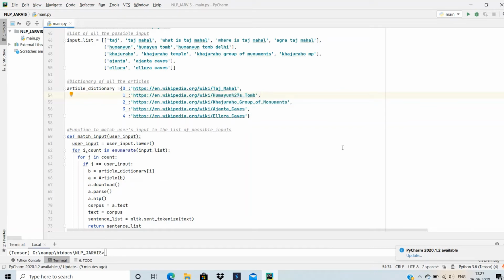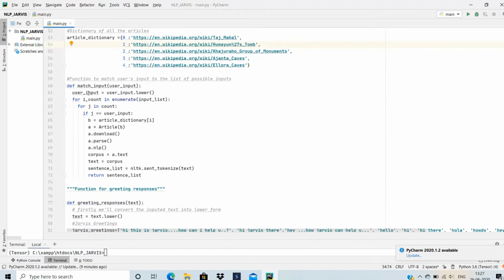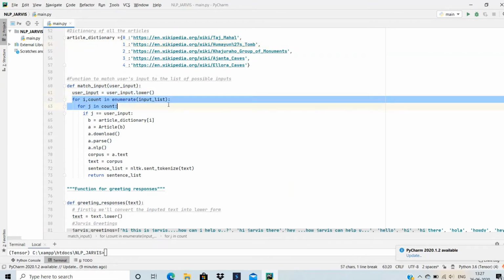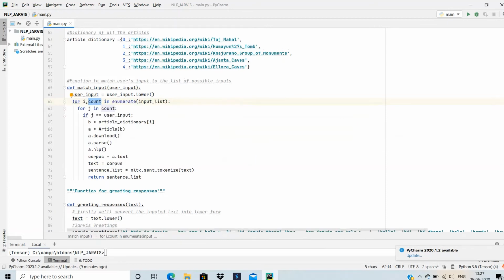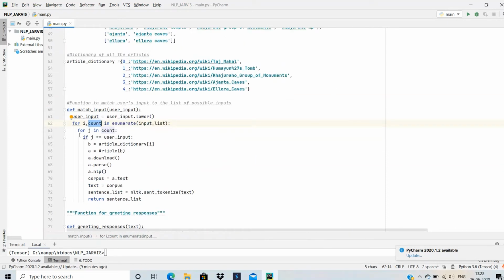Now how are the comparisons going on? Firstly we convert the user's input into lower case. Then there is a for loop in which we are taking two values using the enumerate function, where i is the index and c is the inner list. After that there is a second loop j, where j is each element in the inner list, like Taj Mahal, where is the Taj Mahal, history of Taj Mahal, architecture of Taj Mahal. All such single inputs are taken and compared with the user's input.